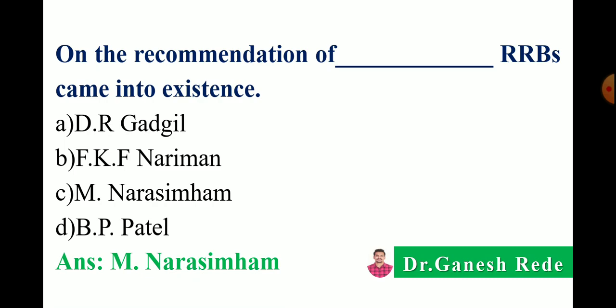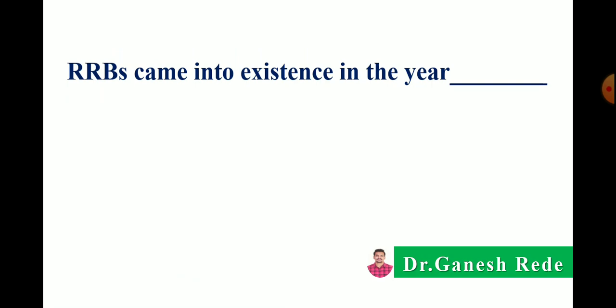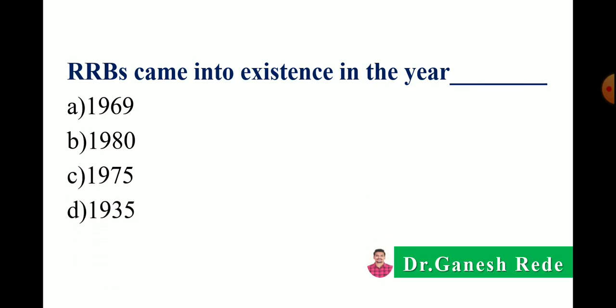M Narsimha means RRBs. Next, RRBs came into existence in the year: 1969, 1980, 1975 or 1935. Correct answer is 1975.